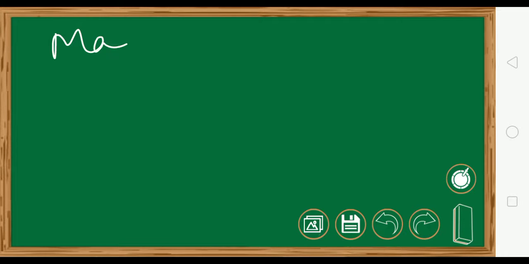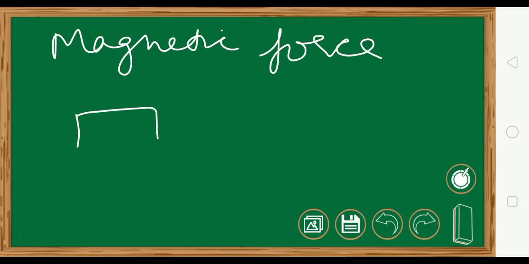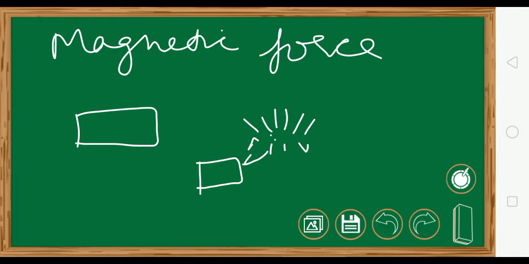Then the magnetic force. Magnetic force is also non-contact. Suppose here I have a strong magnet and here there are many paper pins. The moment I bring it near, I need not come and touch it. Even if I come till here, these will automatically jump and get attracted and stick to it. So this is also non-contact. You need not go and exactly touch the magnet to that particular substance. Even when it comes near, they automatically get attracted and stick to it. Okay, so these three are examples of non-contact forces.